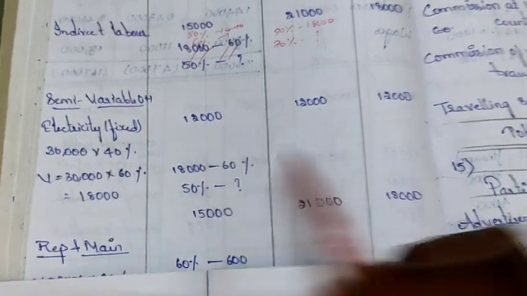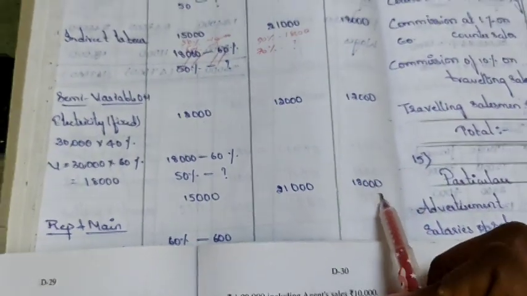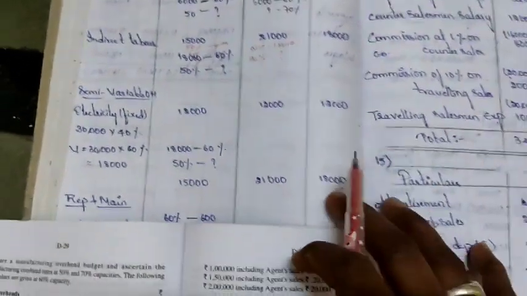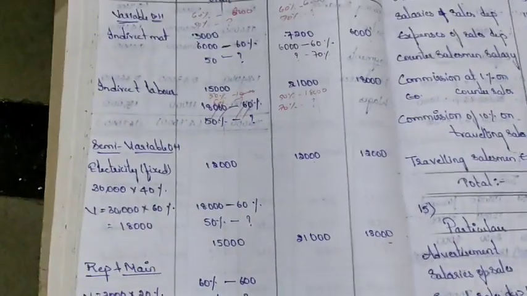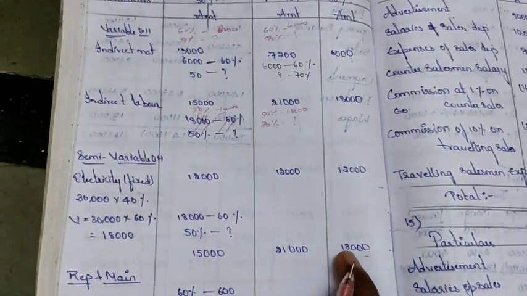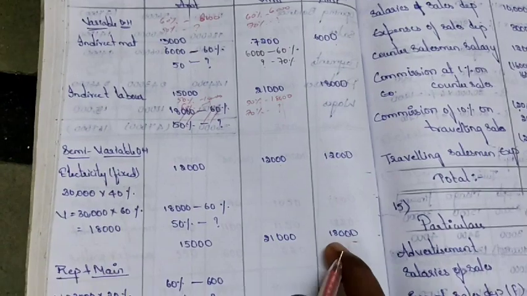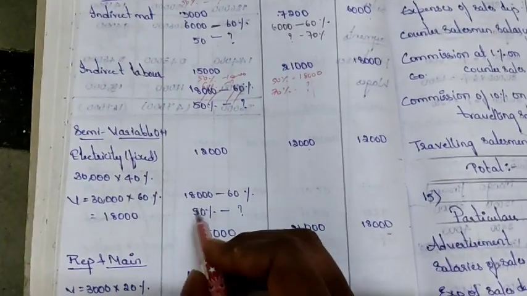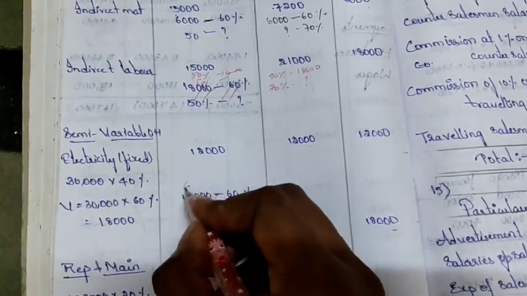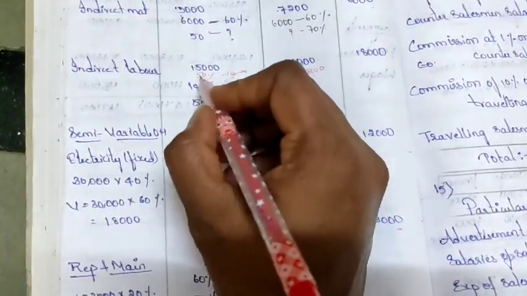How much did we get here? 18,000. So 18,000 we have to take at the 60% capacity level, because in the question the information is given regarding 60%. So first here you have to take the 18,000. Next, what we have to do for variable?